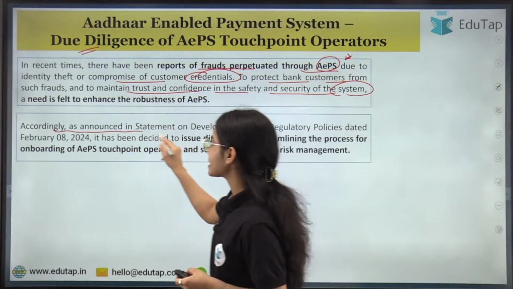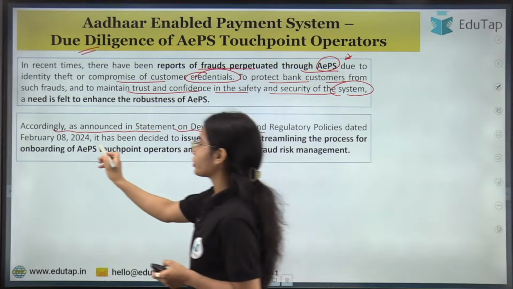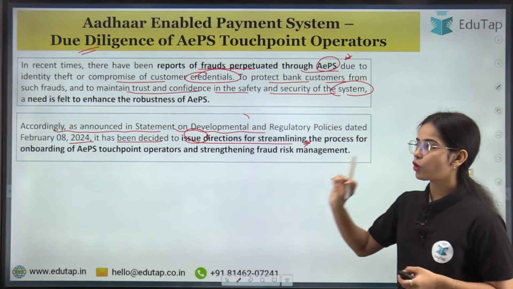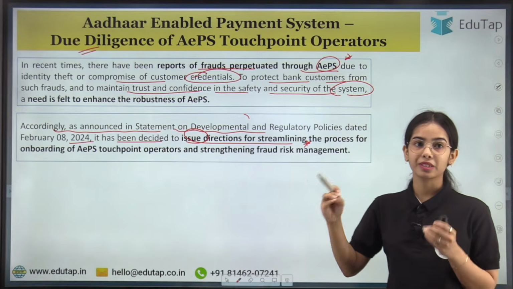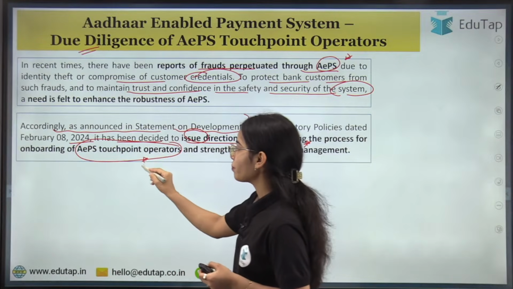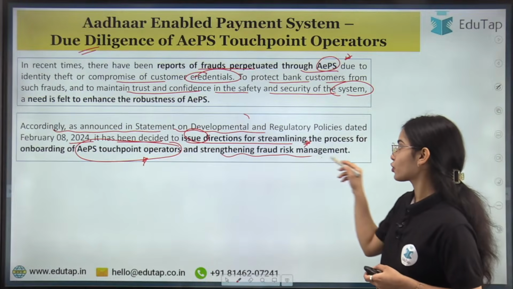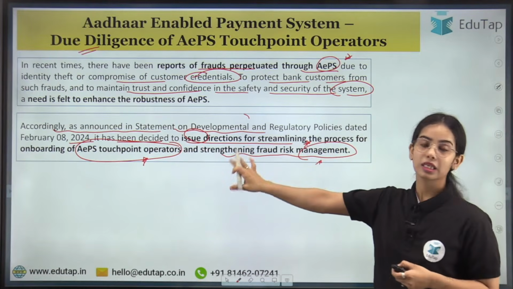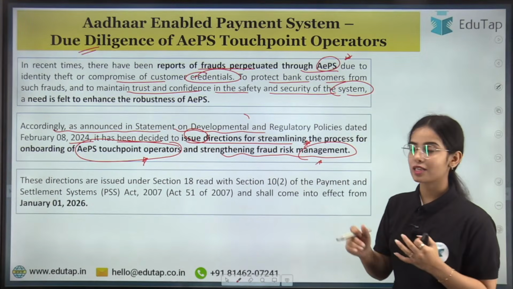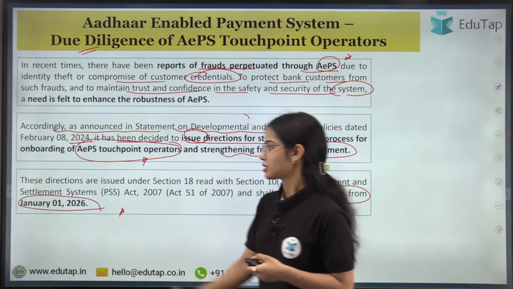So accordingly, as announced in the Statement on Developmental and Regulatory Policies in February 2024, it has been decided to issue directions for streamlining the process for onboarding of Aadhaar enabled payment system touchpoint operators, that is, who can operate the Aadhaar enabled payment system, as well as strengthening the fraud risk management. So these steps had to be taken, and the RBI has now released the directions that will come into effect from 1st January 2026. Okay, so this is the idea.